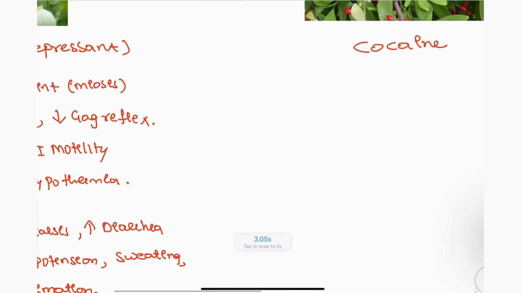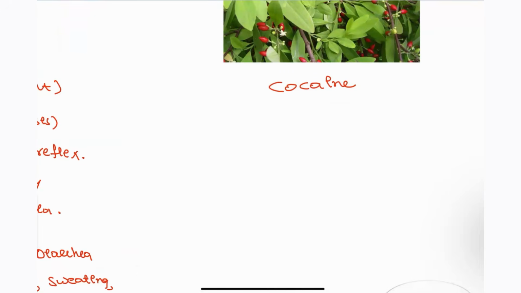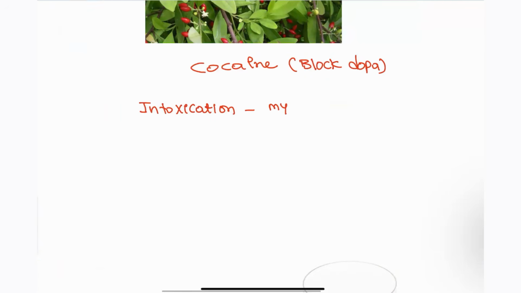Next, coming to the cocaine. Okay, the cocaine is going to block the dopamine reuptake. Okay, first it is going to block the dopamine. So when it blocks the dopamine, it is going to cause psychoactivity, right? There will be a stimulant. It is going to act as a CNS stimulant. So what are the intoxication symptoms? Intoxication associated with cocaine, the patient will commonly be having mydriasis.